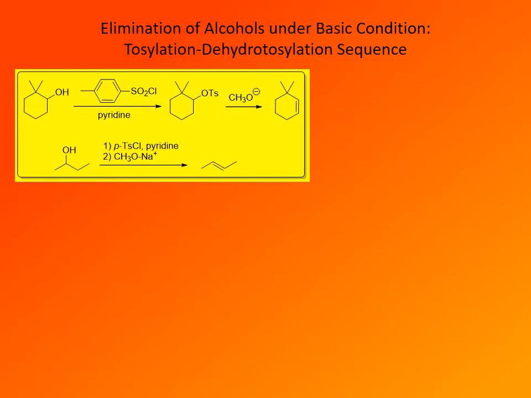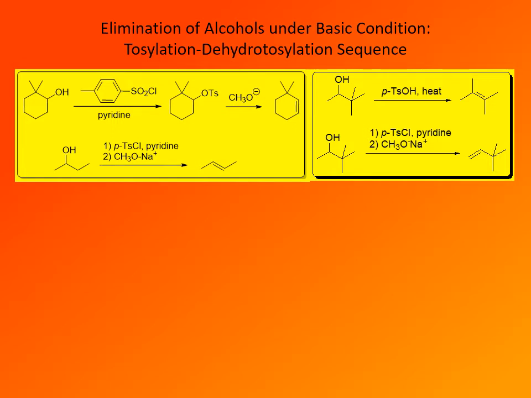And here is another example, 2-butanol, and again this is how we would typically represent such a transformation. So we would write two steps above the reaction arrow. First step, conversion to tosylate, and then second step, reaction with a base, sodium methoxide. The product is the corresponding alkene, in this case 2-butene, and the reaction mechanism, of course, as expected, is E2.